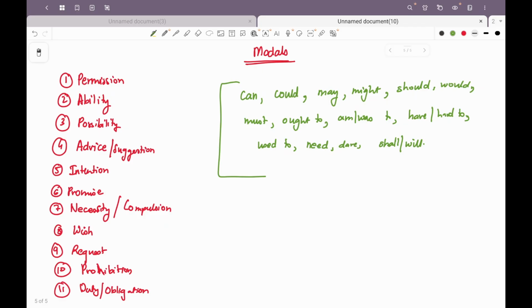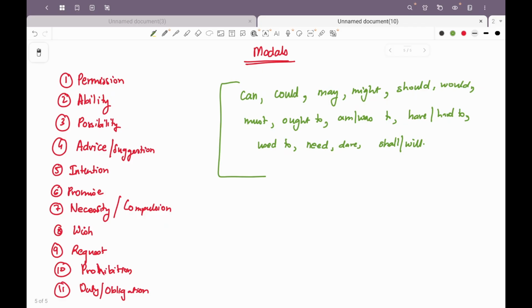Ought to talks about moral obligations or duties, and ought to have talks about an action in the past or duty that was not fulfilled, right? So these are all modals that are used in sentences, and you could go through a few more of these. I've written the important ones on the screen. Make sure that you go through a few examples of each of these modals. The most important of the modals I've already discussed in this video.